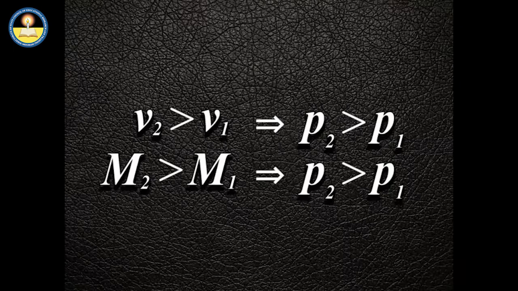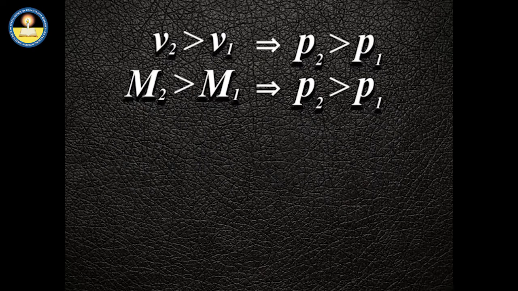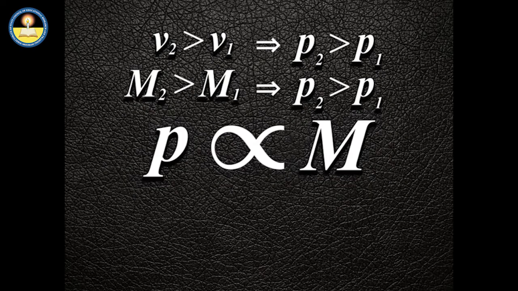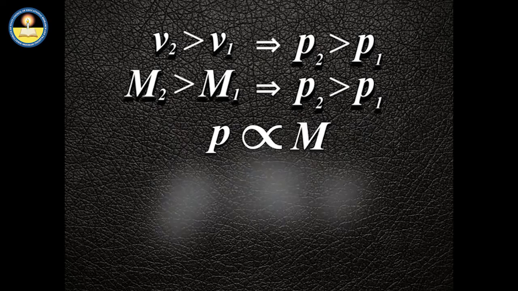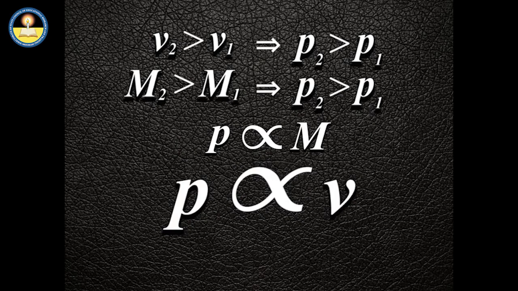This shows that the amount of momentum that an object has depends upon two variables: how much mass is moving and how fast it is moving.